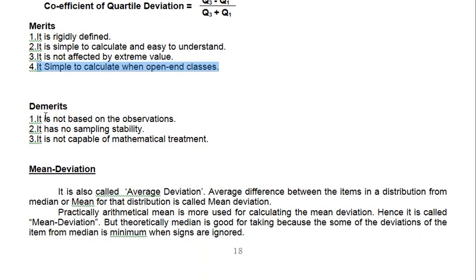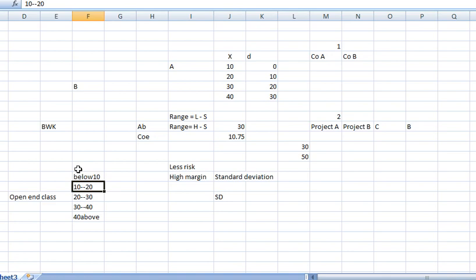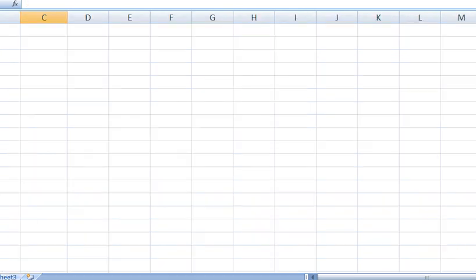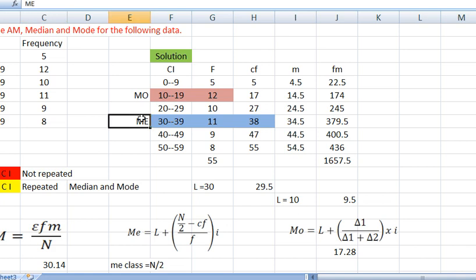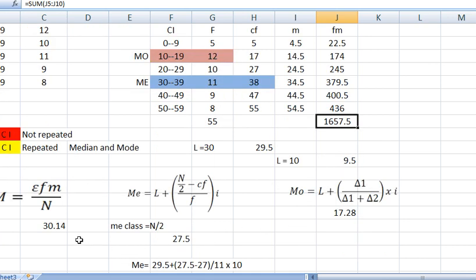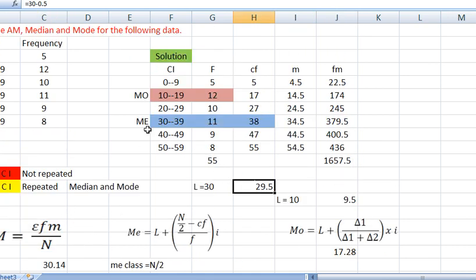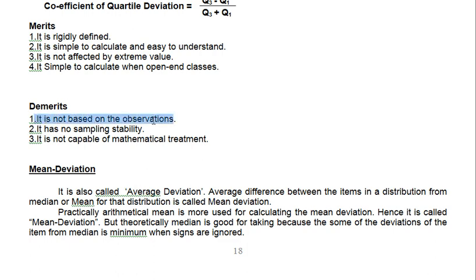Then demerits. It is not based on all observations. So quarter deviation comes only in this area. Mean deviation comes only in this area, or mode comes only in this area. What it means? It is not based on all observations, but your mean is based on all observations. You are computing the m and multiplying f into m, all observations taken here, and this total is needed for this formula. But for the median case, you need only this area, or this area for the mode case. So mode and median, the demerit is the same. It is not based on all observations, in the mode case and in the median case.